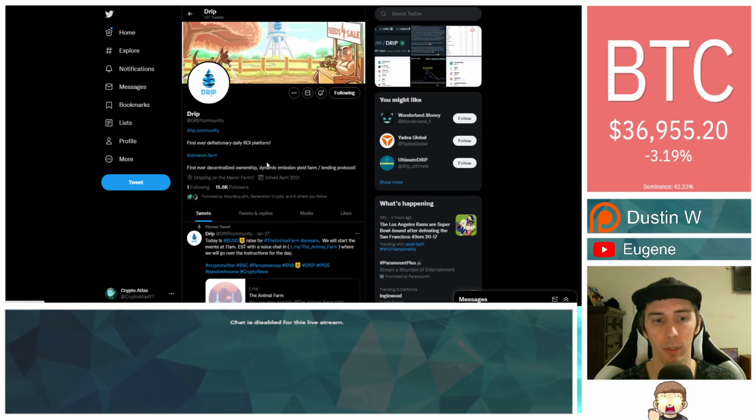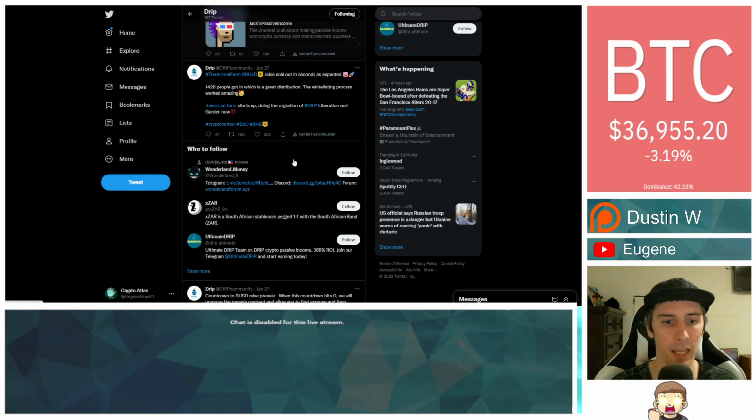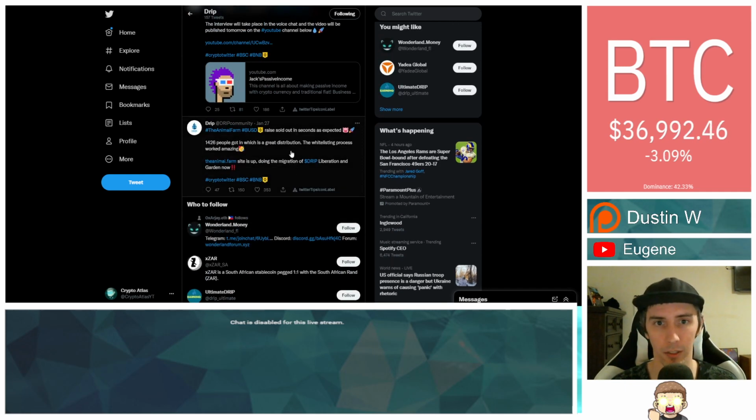And you'll notice in their description they have the manor.farm. It's kind of like an outdated thing. They really should update their description on that.